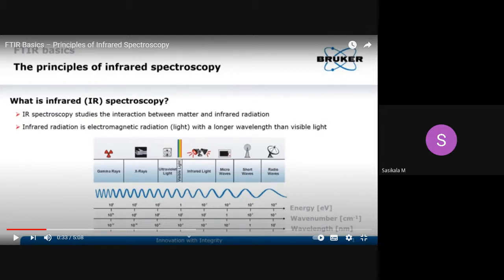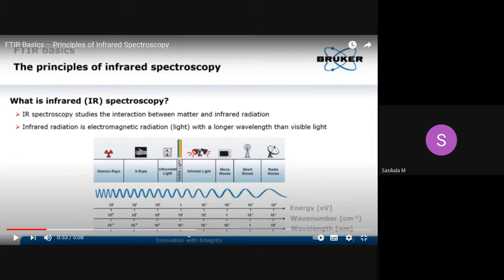So IR spectroscopy may be called vibrational spectroscopy. What is the other name for IR spectroscopy? Vibrational spectroscopy. Why is it called vibrational spectroscopy? Since it affects the vibrational energy of the molecule. Okay, is everyone listening? Yes, ma'am. What is the other name for IR spectroscopy? Vibrational spectroscopy.